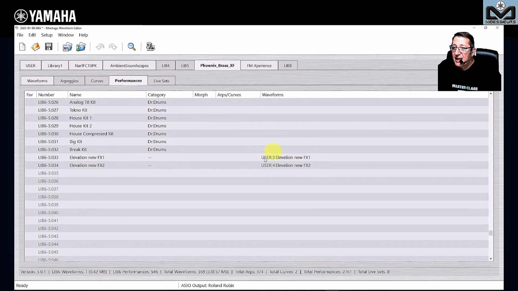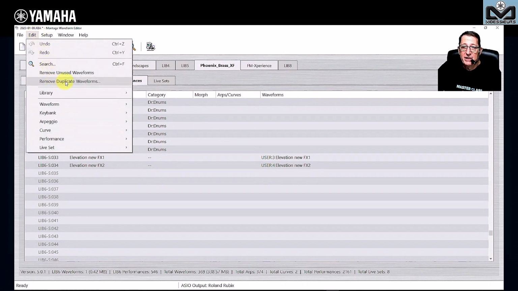Of course, and you see my samples here are linked with the green color. Green means that the samples are okay, they are really linked. If you see something with red color here, it means that the sample is missing. So you made something wrong, perhaps on the Modex or the Montage, and you removed the samples, but the performance keeps the link to this. So you can solve these kinds of things.